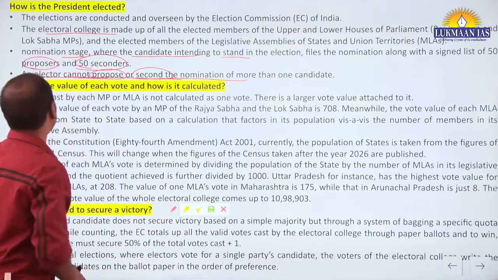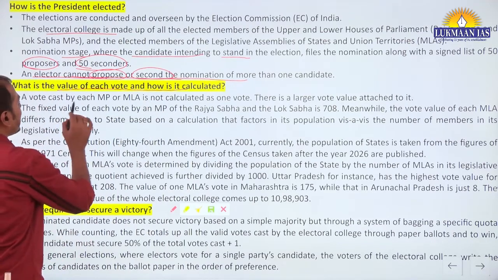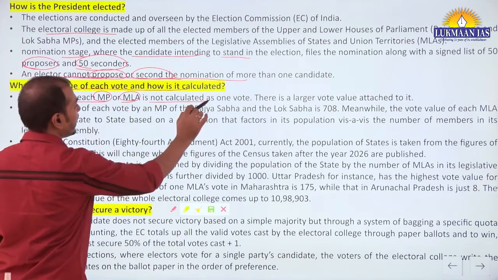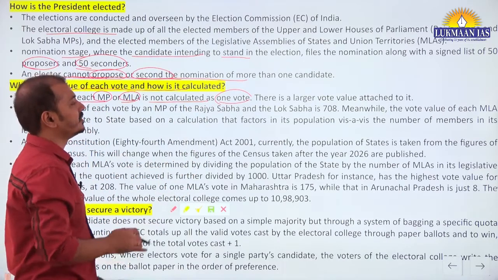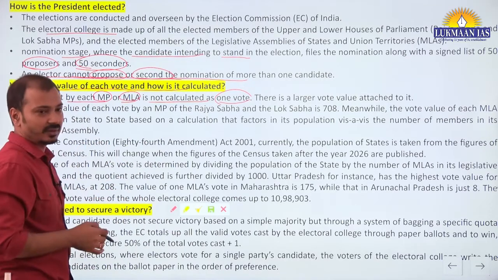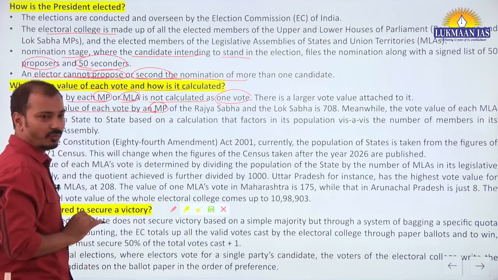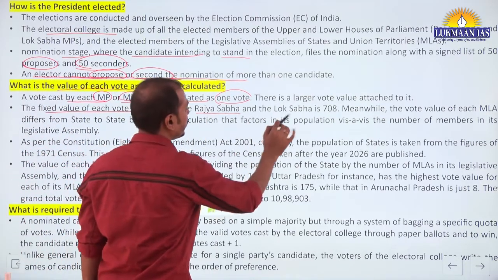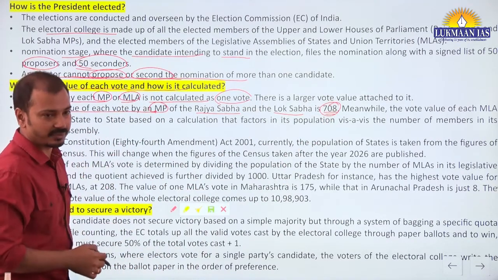Yes, yes. Now what is the value of each vote and how it is calculated? A vote cast by each MP and MLA is not calculated as one vote. Okay, rather there is larger vote value attached to it and there are differences. You should know that for each MP there is fixed value of vote. For Rajya Sabha and Lok Sabha, what is that? 708. This can be asked in the prelims examination.